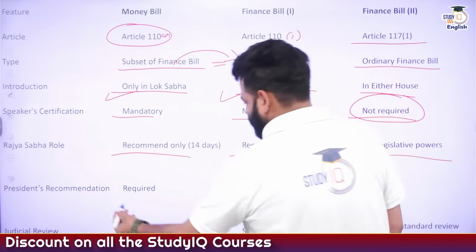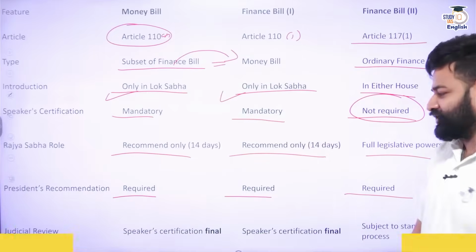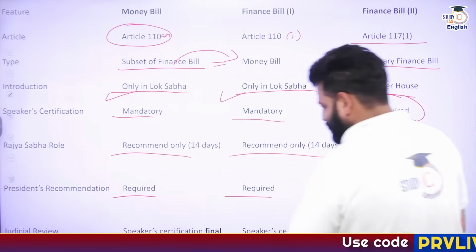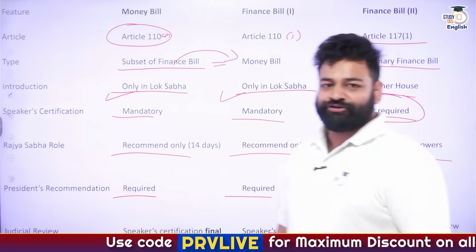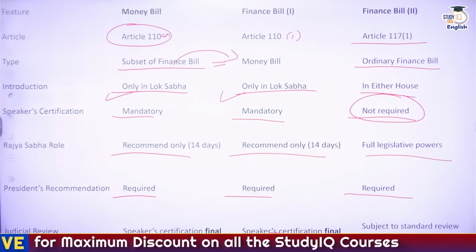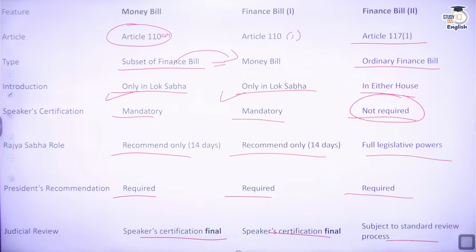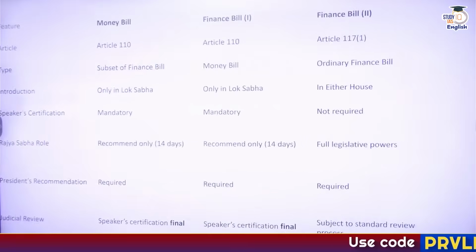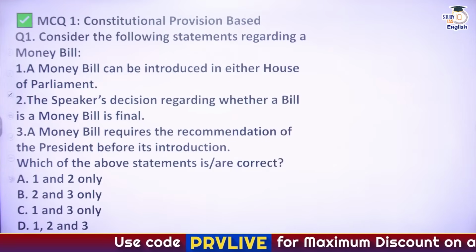Then President's recommendation is required, and here also required. Judicial review: the Speaker's certification is final and subject to judicial review, right? So take a screenshot or whatever. This is where the final differences come in between money bills and Finance Bills 1 and 2, right? So let's have a clearer picture with some MCQs related to it.